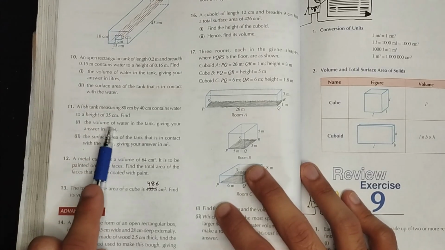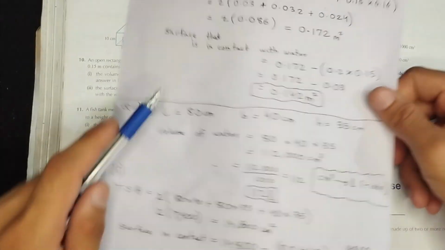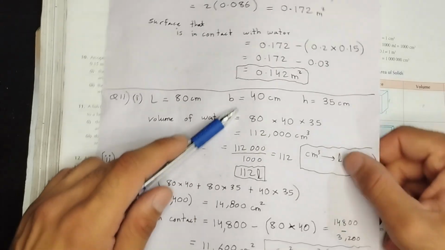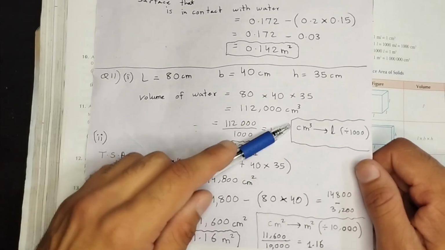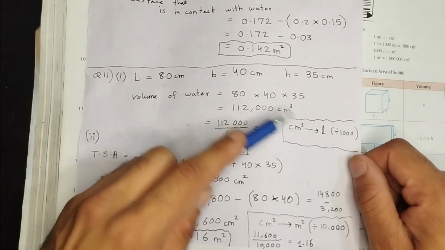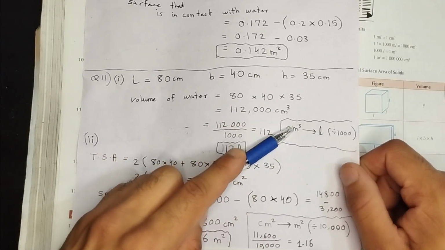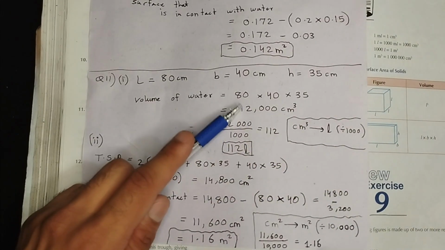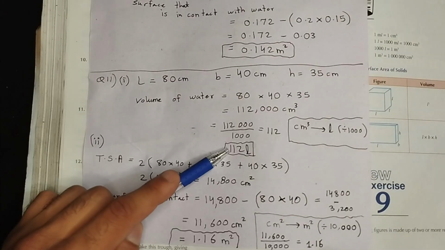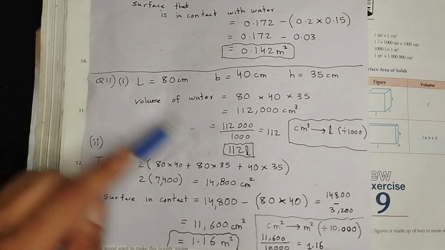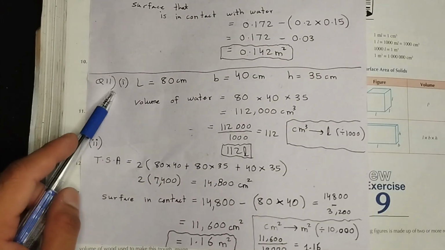So first, let's find the answer of part 1, question number 11. Length multiplied by breadth multiplied by height. Just put that in the formula and proceed. You will get your answer in cubic centimeters. Then we need to convert cubic centimeters into liters. How do we do that? We divide it by 1000. So the answer that you got, you're going to divide it by 1000, and you'll get 112 liters. That's the total volume of water.